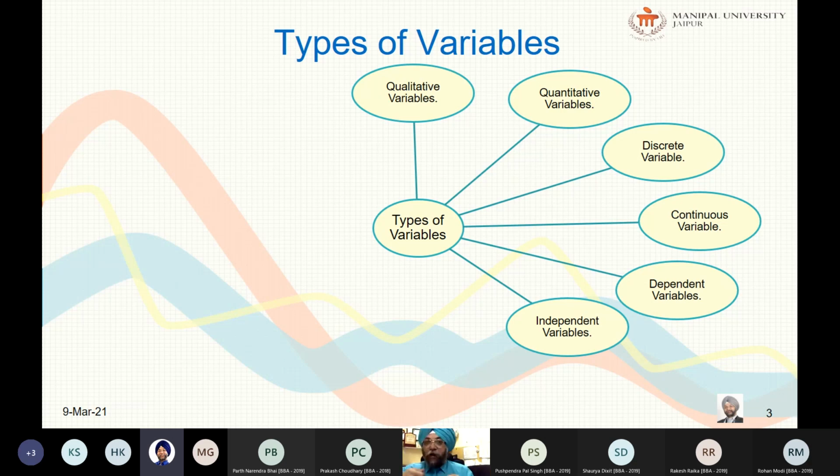Or you can say, by changing the independent variable, we are seeing the response of the variable. That's why it is called a response variable. So the dependent variable is also called a response variable, whereas the independent variable is also called a predictor variable or explanatory variable. Getting?